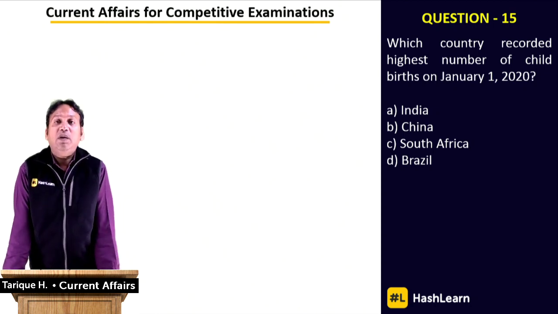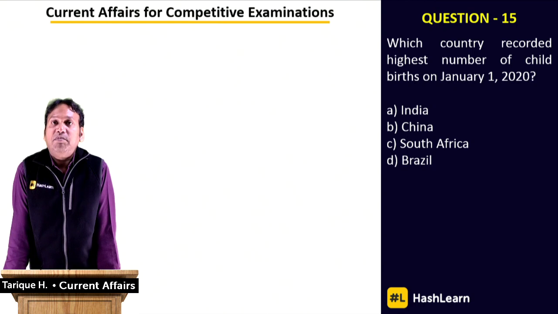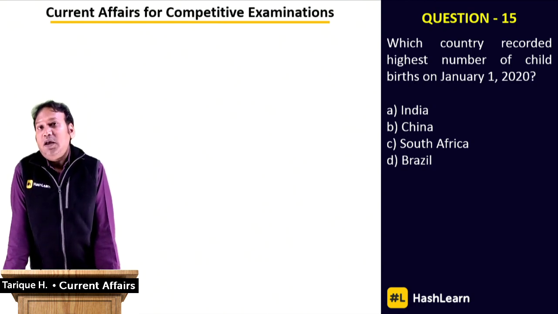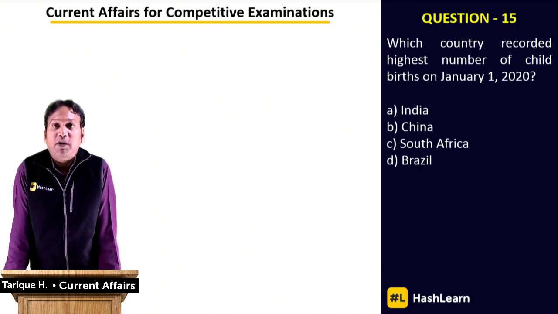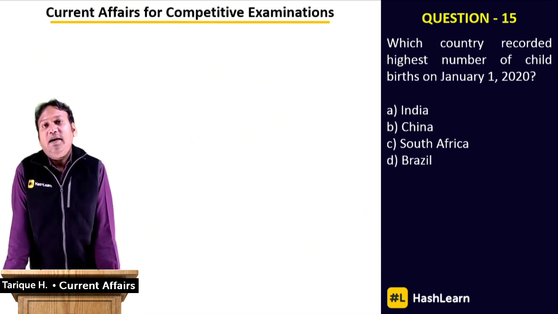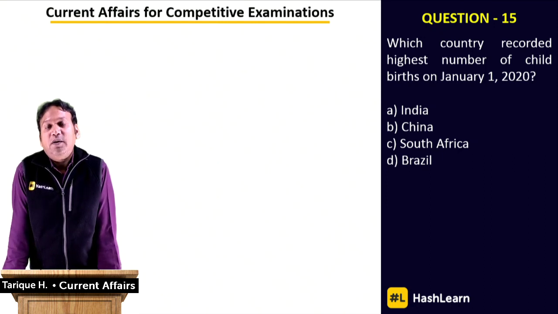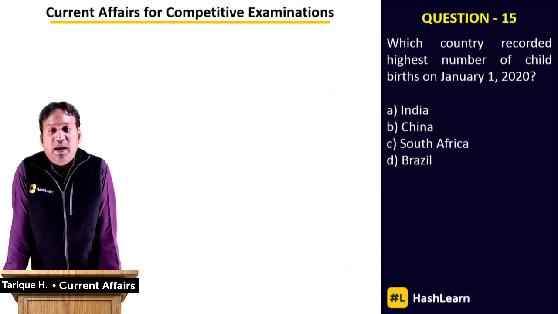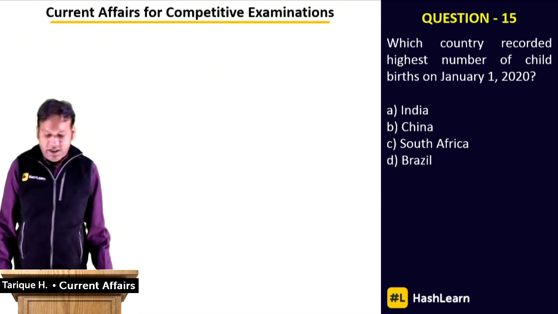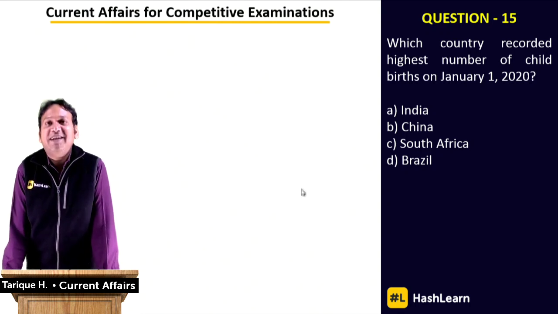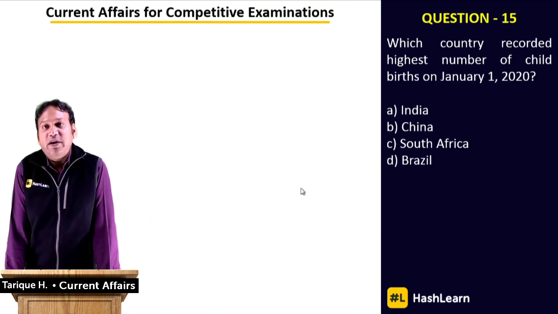On the one hand, we're talking about reducing population and bringing out a population control law, and people are talking about how the population of the country is increasing, and on the other hand we see people lining up to have children born on particular dates, so that they can have a very nice birthday, the 1st of January 2020. India is that country, which is very unfortunate. This is not something to be very proud about, but yeah, it's right. India recorded the highest number of childbirths on January 1, 2020.